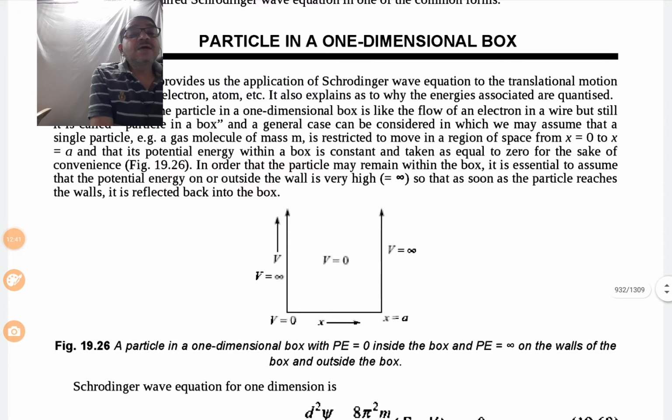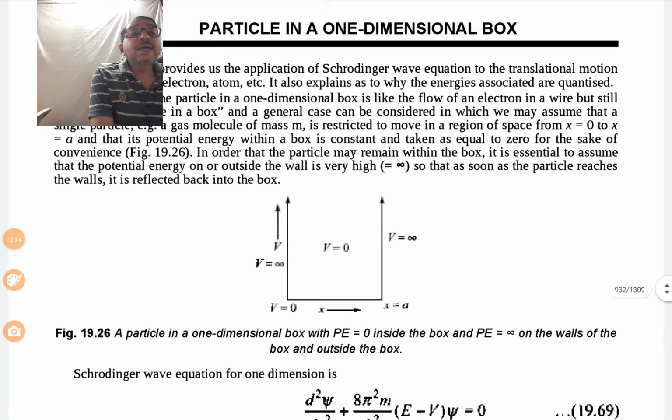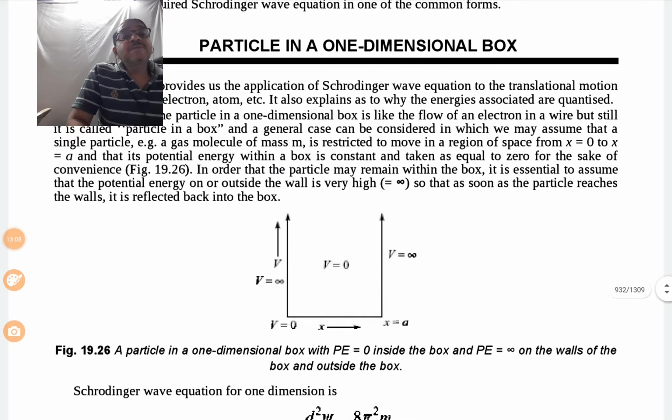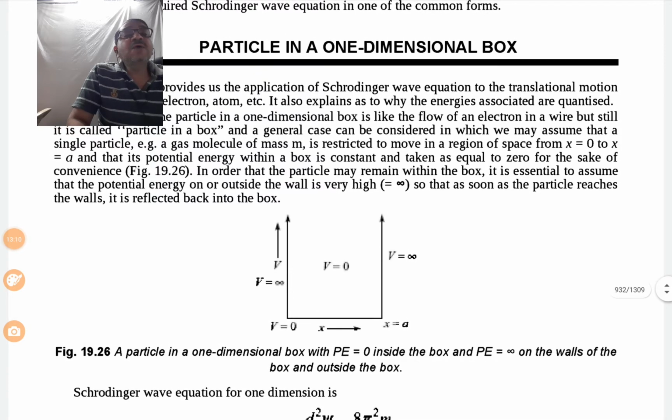Here at the bottom the x axis is shown, then V equal to 0 and x equal to a, V equal to infinity outside of the box is shown, V equal to 0 is shown inside, and V is denoted on the y axis.